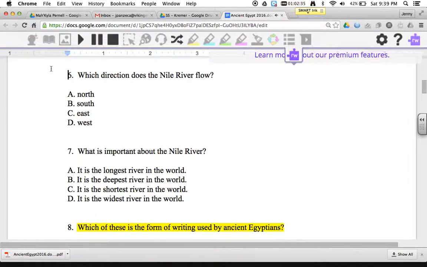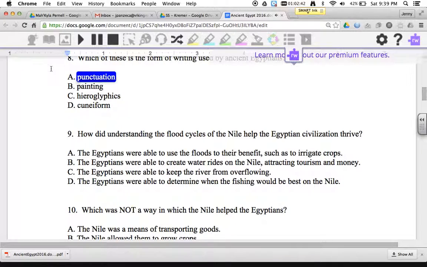8. Which of these is the form of writing used by ancient Egyptians? A. Punctuation. B. Painting. C. Hieroglyphics. D. Cuneiform.